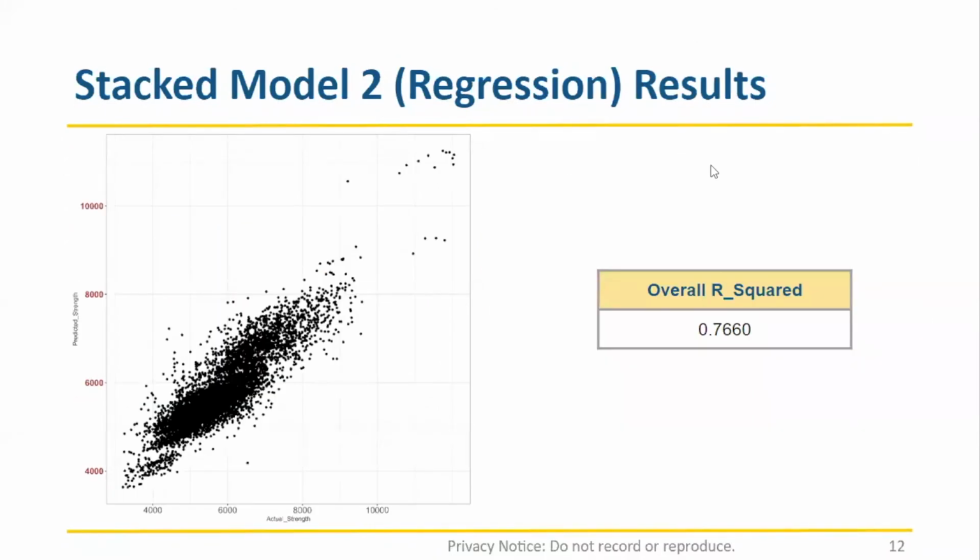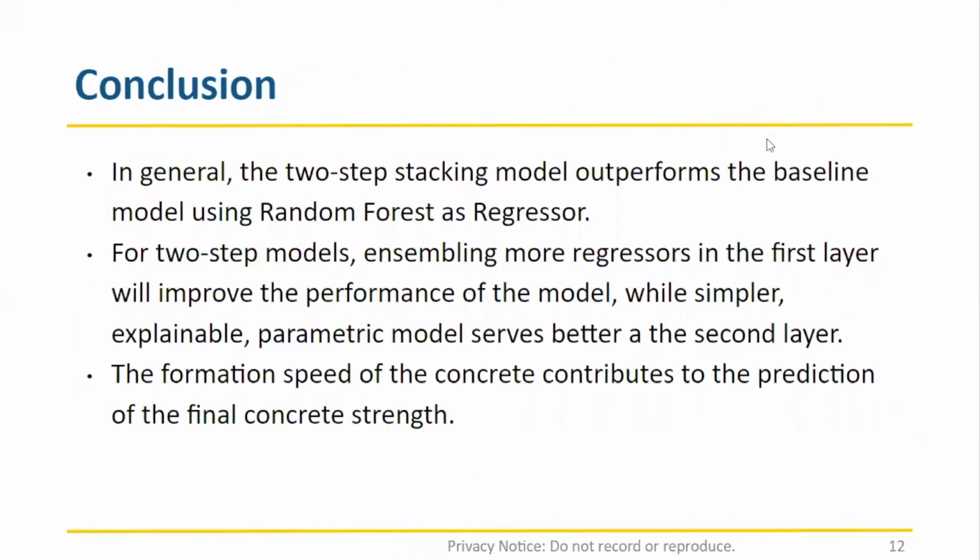Here, we plot the predicted 28-day strength versus the actual 28-day strength. Then we fit a line between them. We find the overall R-square value equal to 0.766, which means that 76.6% of the actual strength variance could be explained by our model. Here is the conclusion of our models.